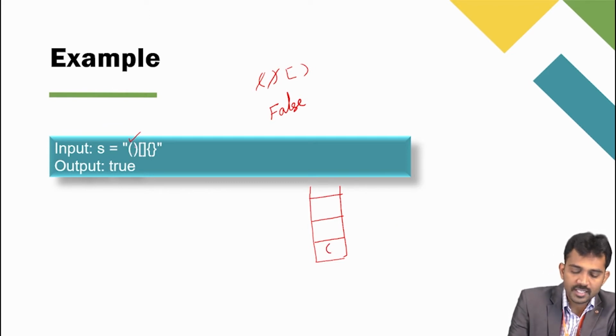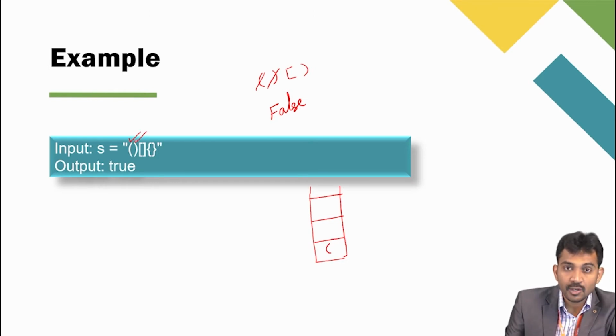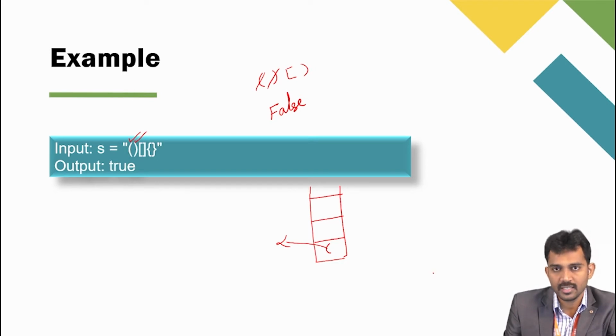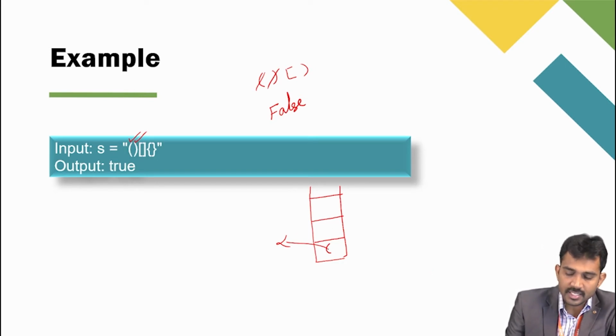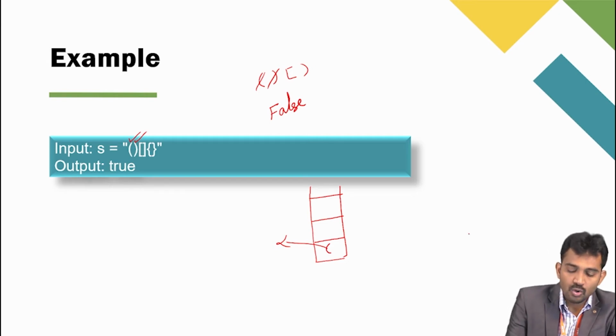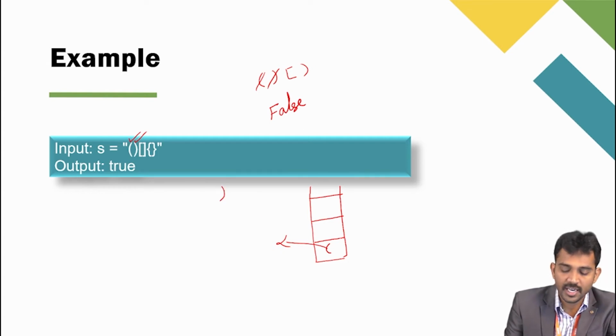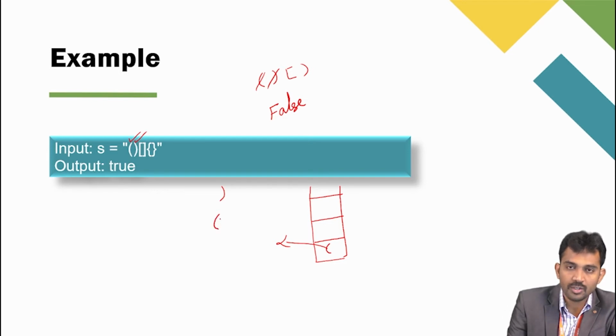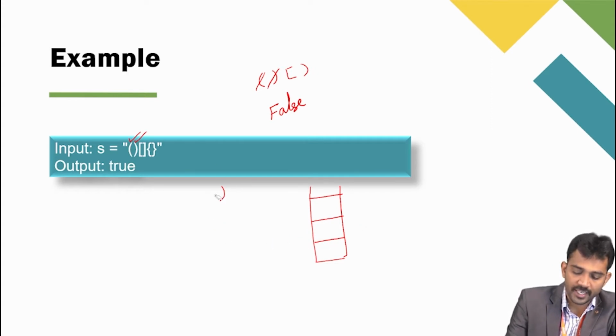When I get a closed parenthesis, I just pop the top character from the stack and compare it with the open parenthesis respective to that particular closed parenthesis. So now I got the closed round parenthesis. Then I need to check whether it is equivalent to this one or not. Yes, both are the same. Then I simply pop the process, remove that one, and I move to the next bracket.